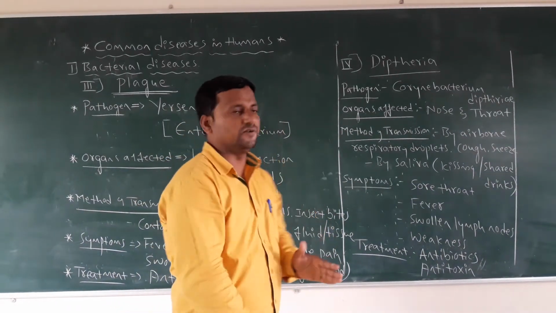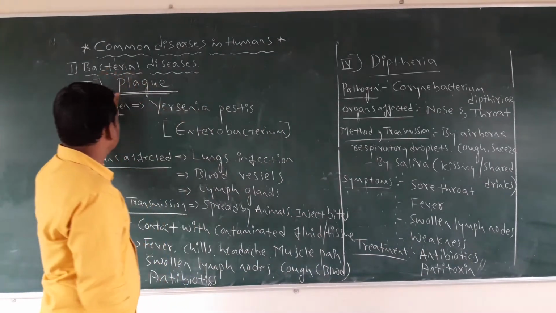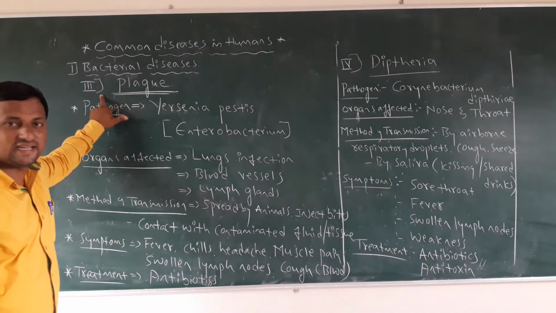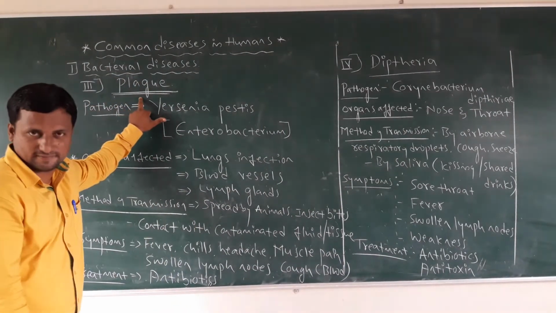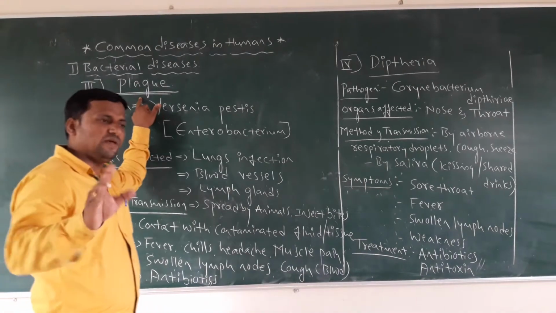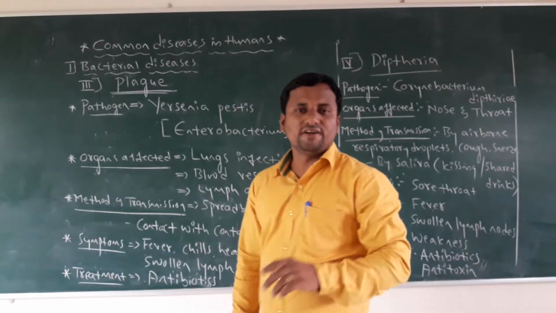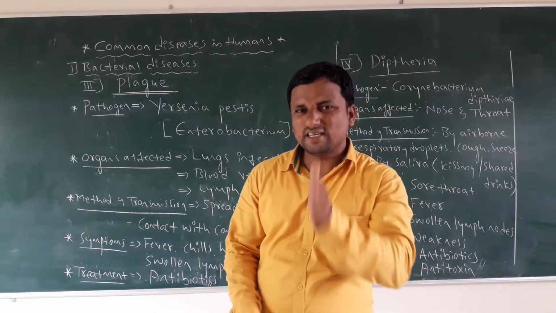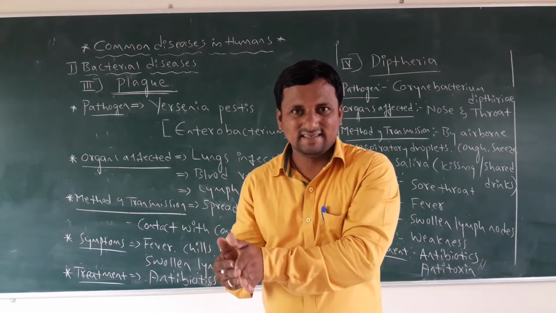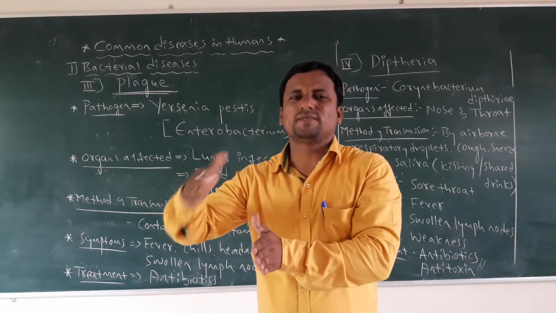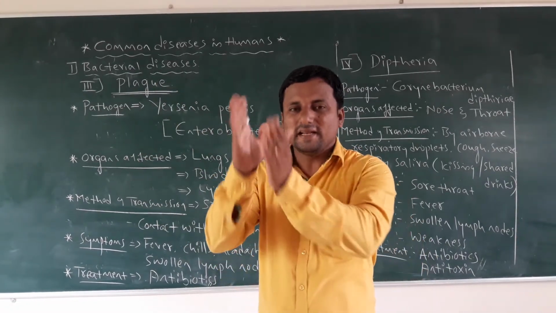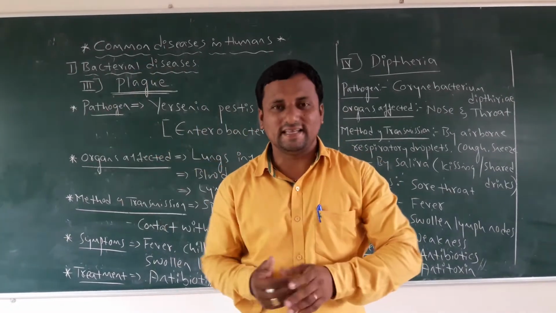Continuing in today's class, the third bacterial disease is called plague. This has a historical background. Now we have found the vaccination, and that's why it has become very rare. It is only present in endemic conditions, meaning it is restricted to particular areas.